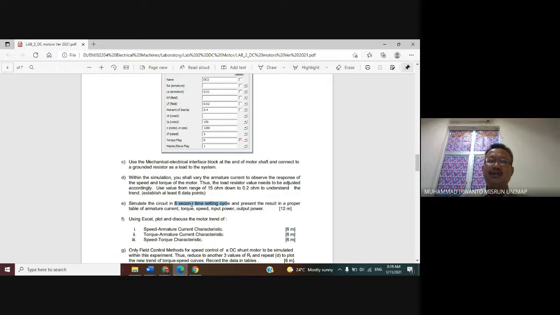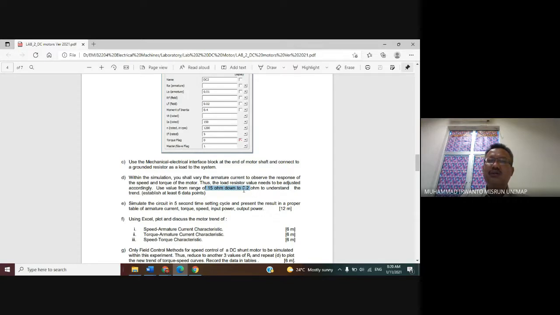After that you can observe the waveforms of armature current, torque, speed, input power, and also output power.